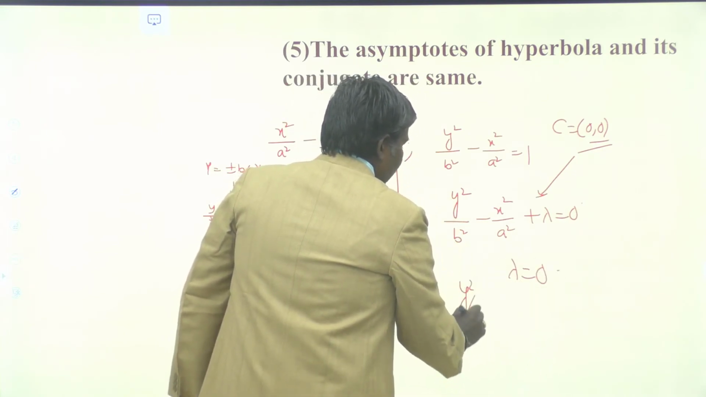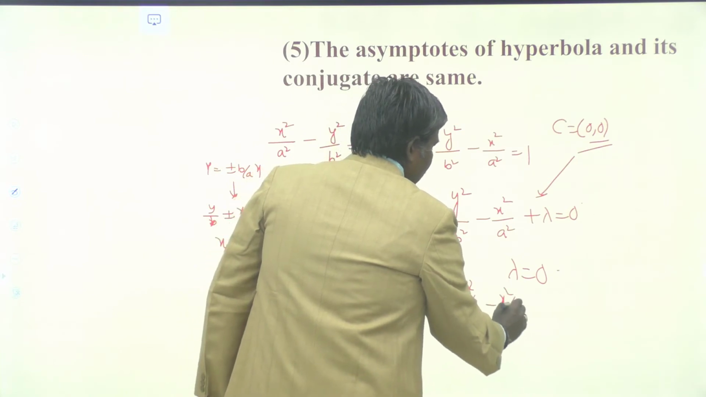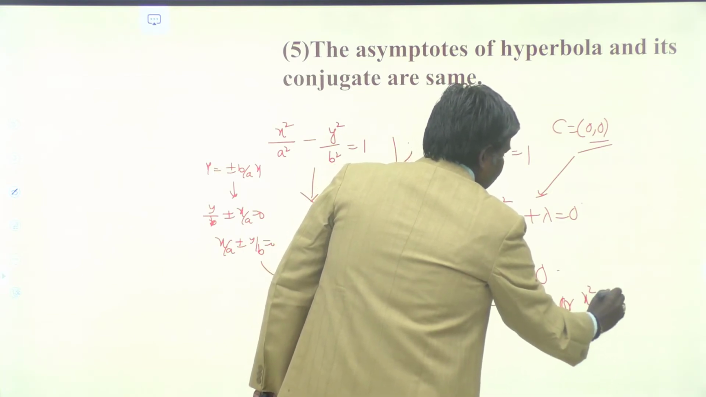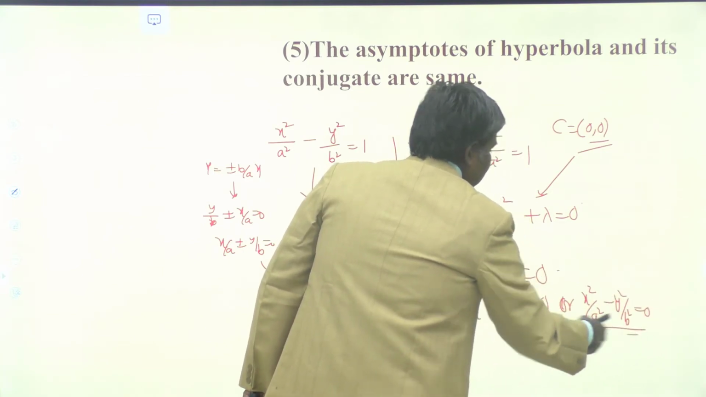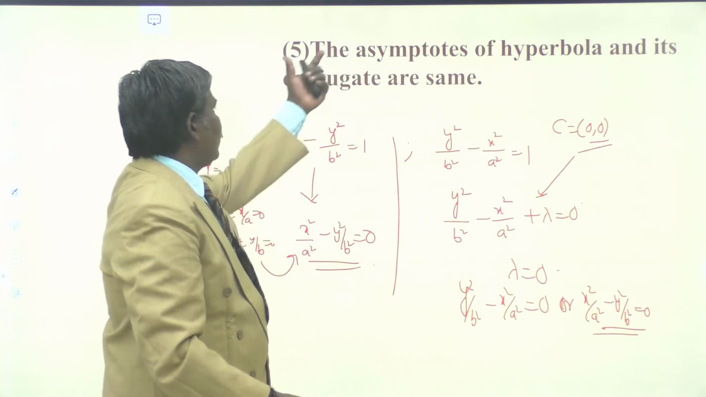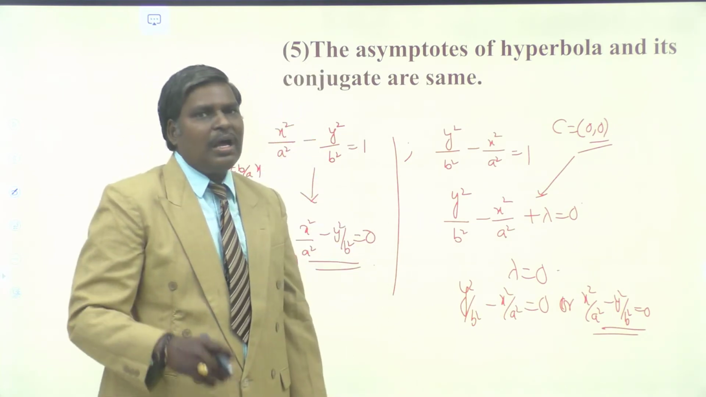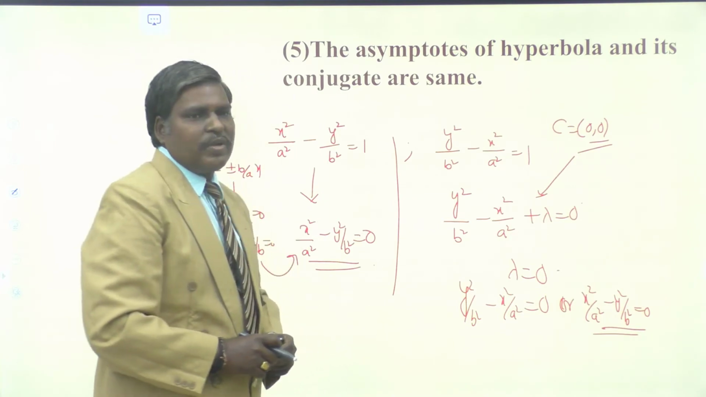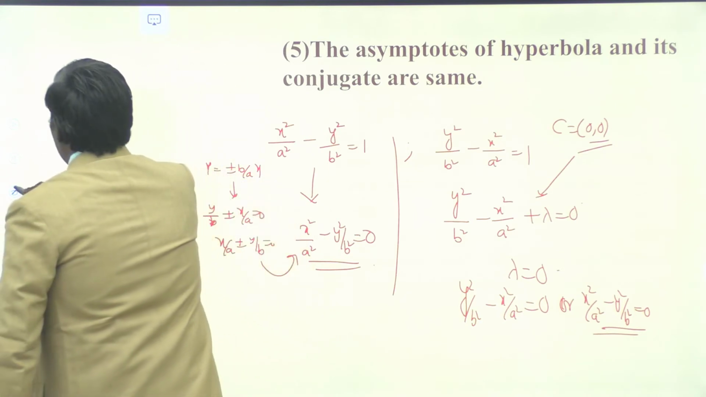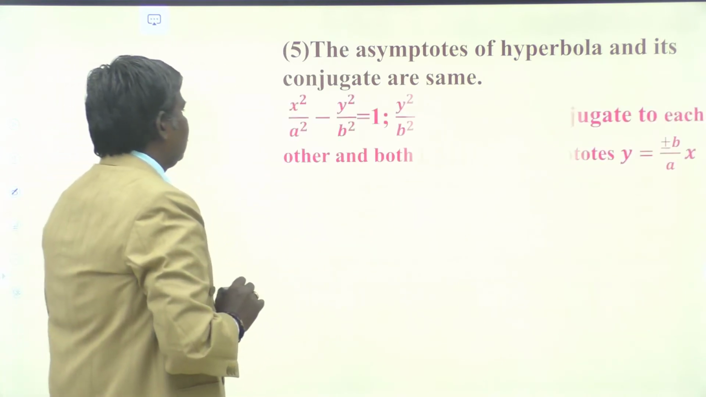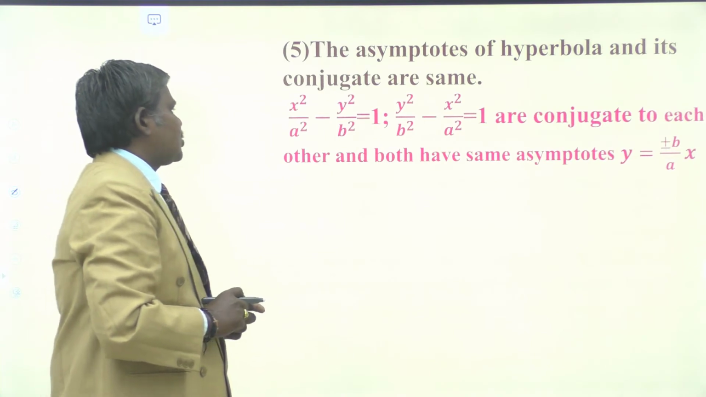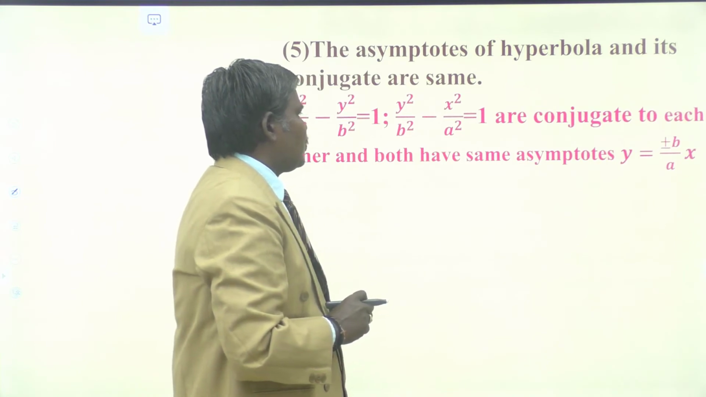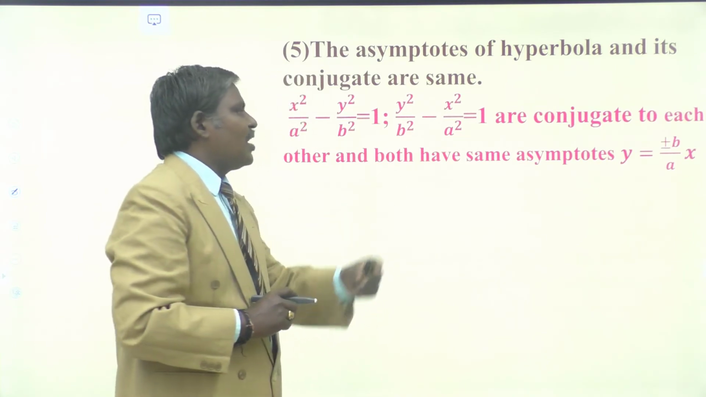So what we obtain is y square by b square minus x square by a square equal to 0, which is nothing but x square by a square minus y square by b square equal to 0. What are these? These are also the asymptotes for this one. So we conclude that the asymptotes of a hyperbola and its conjugate are the same, that is x square by a square minus y square by b square is equal to 0. So x square by a square minus y square by b square equal to 1, and y square by b square minus x square by a square equal to 1, are conjugate to each other. Both have the same asymptotes.